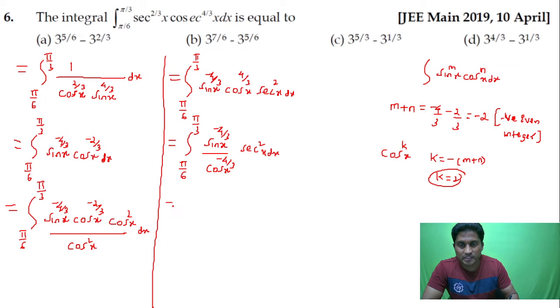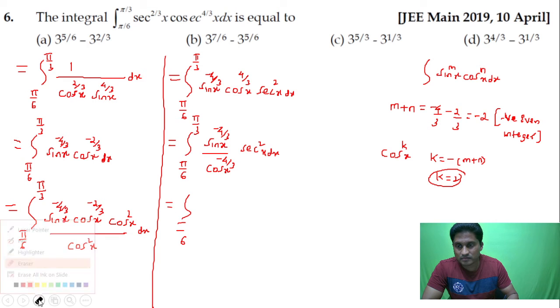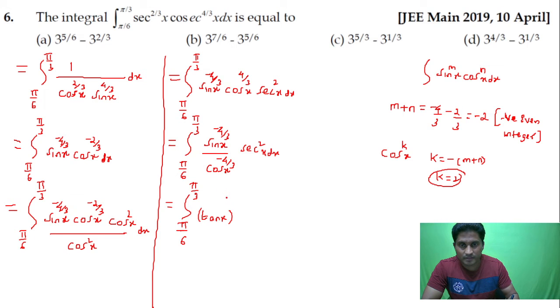So this can be written as the integral with lower limit pi by 6 and upper limit pi by 3 of tan x to the power of minus 4 by 3, and sec square x can be written as d of tan x.